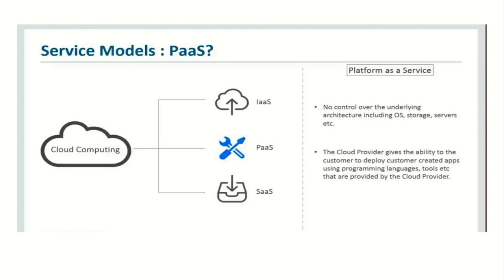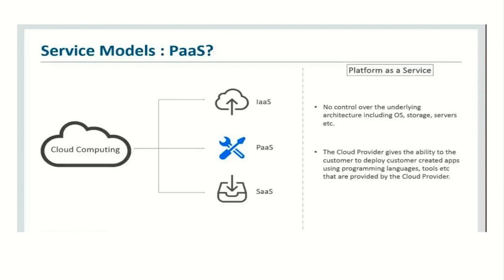For example, Google App Engine. In Google App Engine, we can go ahead and create our own application and put it on Google App Engine so that others can use it as well. In other words, we are using the platform to create our own application.